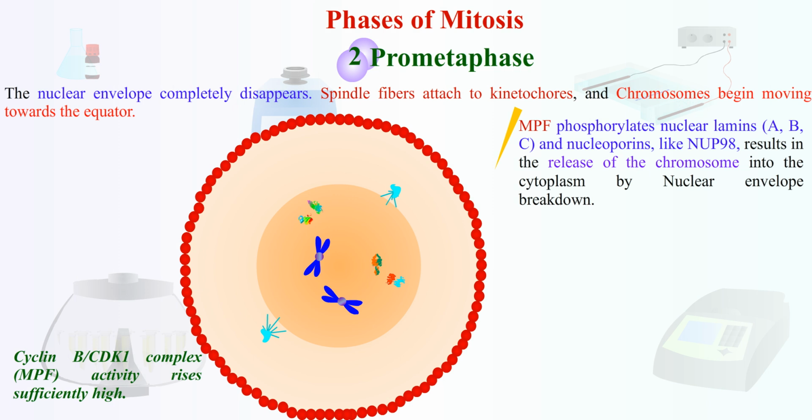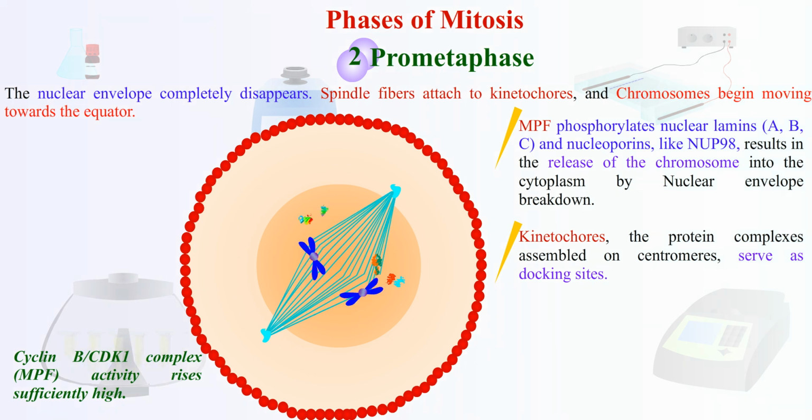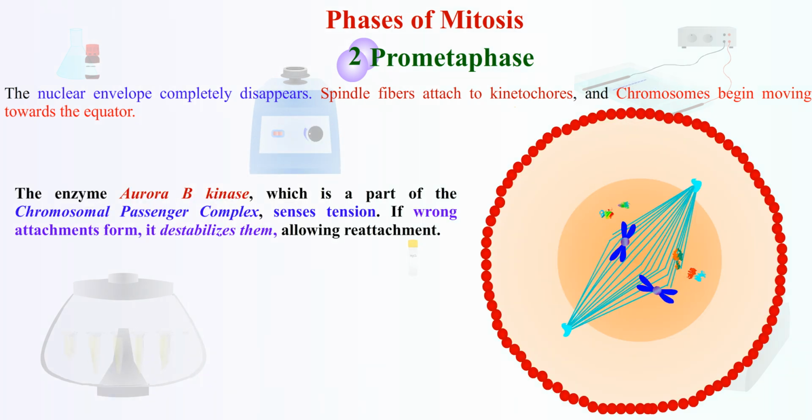The spindle microtubules now have free access to chromosomes. Kinetochores, the protein complexes assembled on centromeres, serve as docking sites. Microtubules extend from spindle poles, randomly searching for kinetochores, and they capture chromosomes once contact is made. Initial attachments are often faulty.